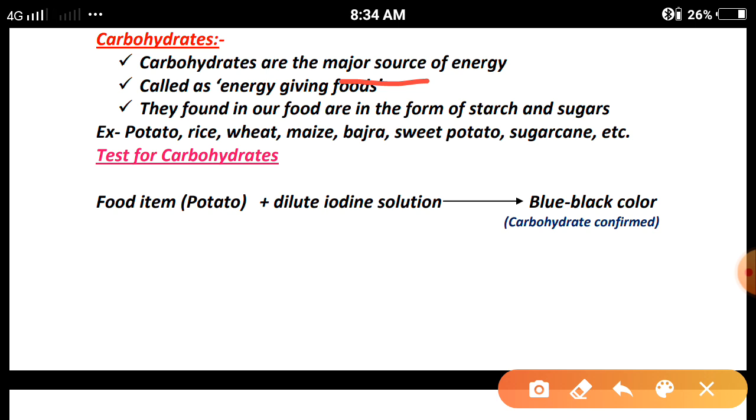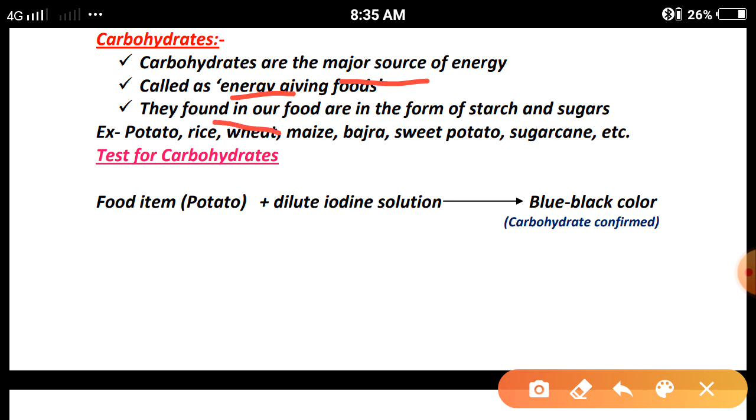Suppose you are very hungry. In that case you have to take carbohydrate rich food like chapati, rice, because they provide maximum energy and they will control the hunger that you are suffering from. They are called energy giving foods. Carbohydrates are known as energy giving foods because they provide maximum energy.